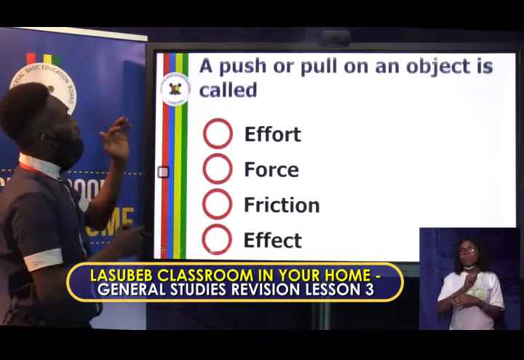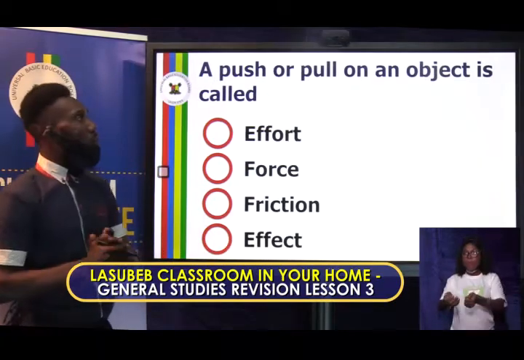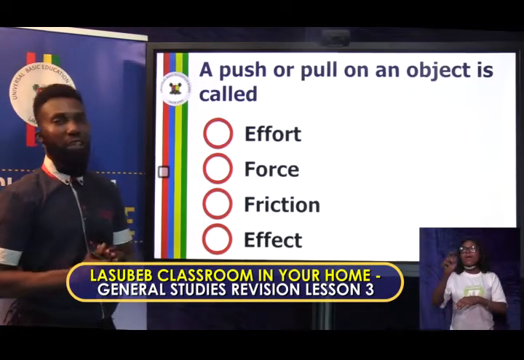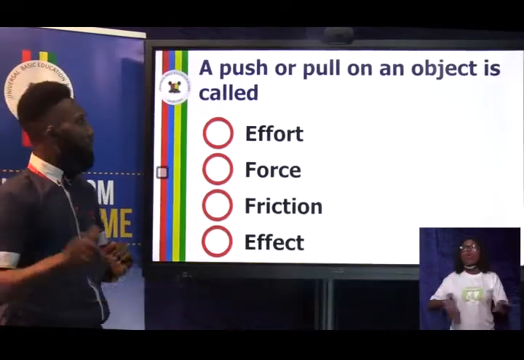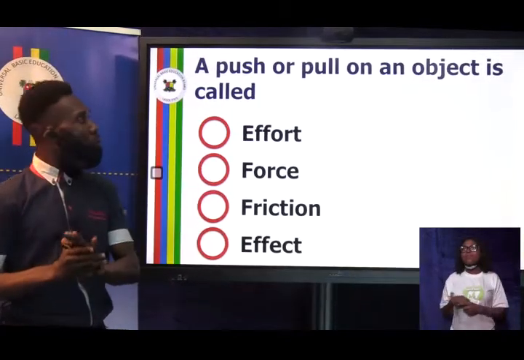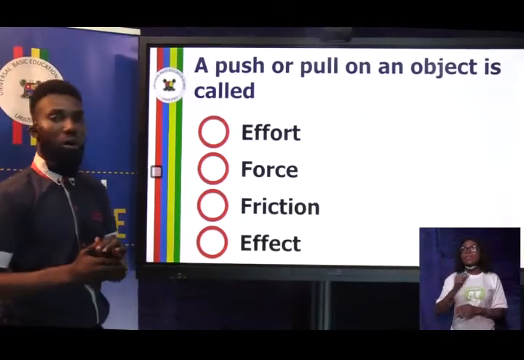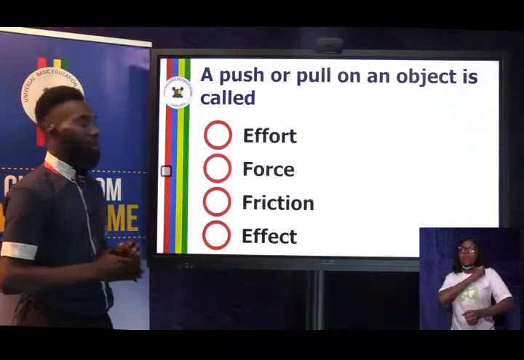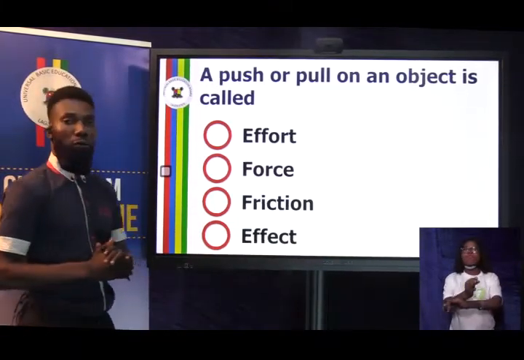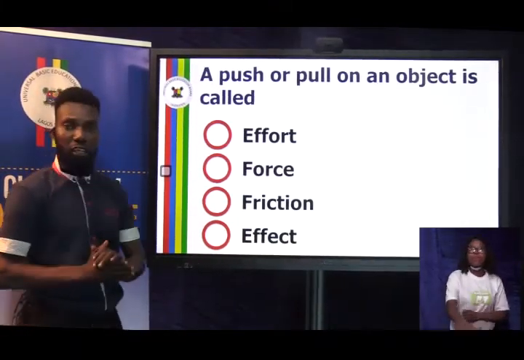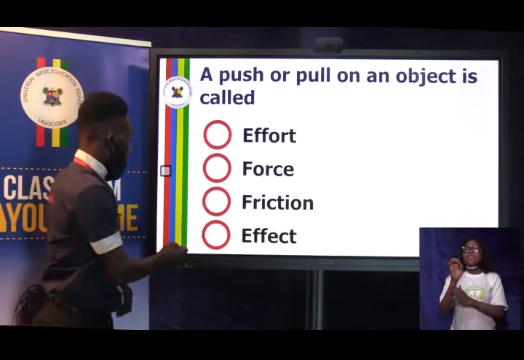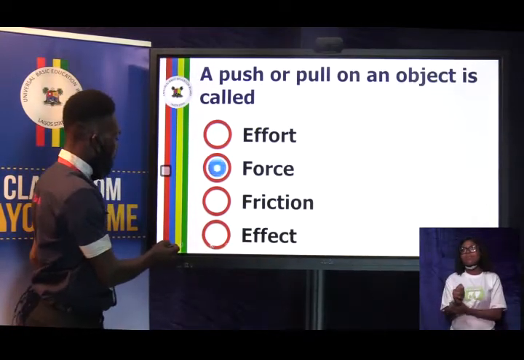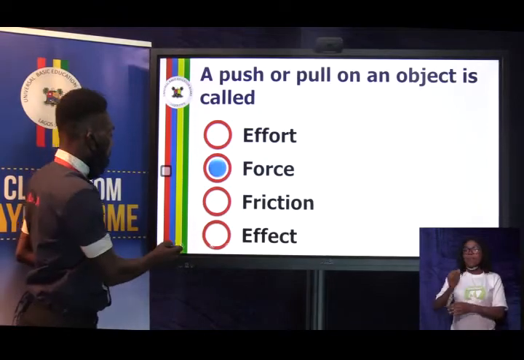Here we have a push or pull on an object is called dash. I know you remember that song. A, effort. B, force. C, friction. D, effect. And what's the answer, everybody? And that is a force.